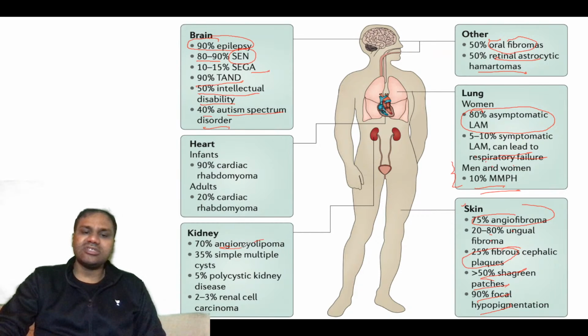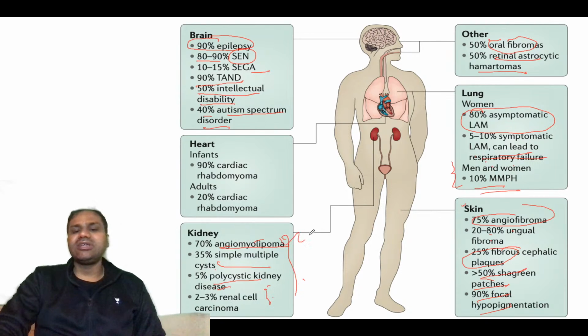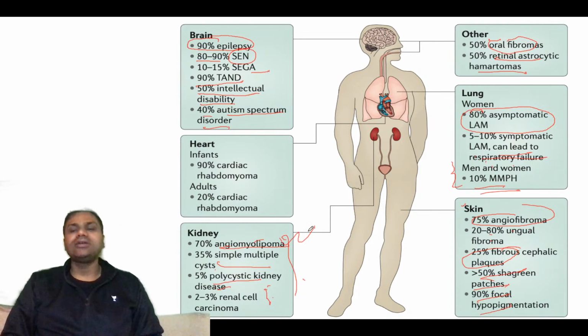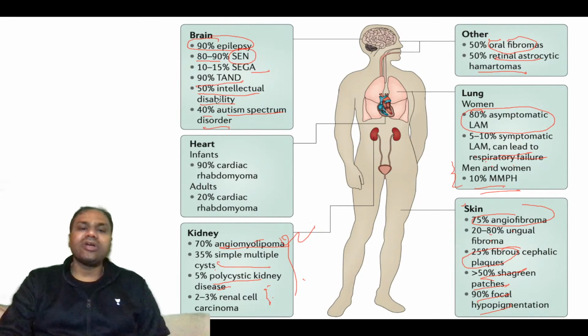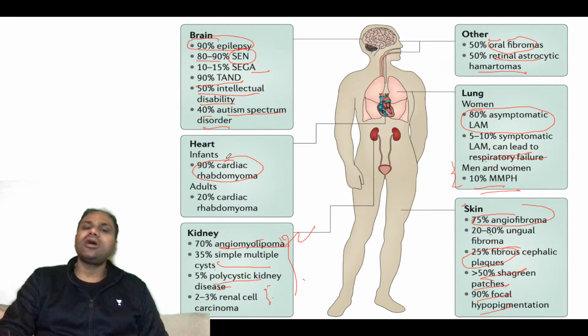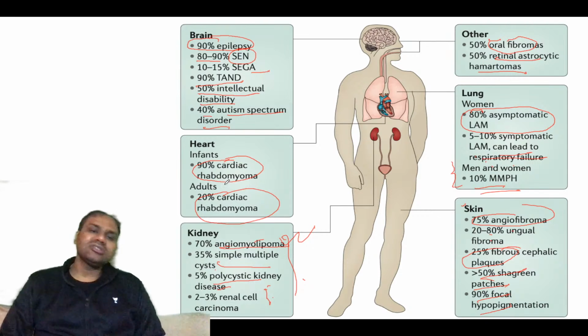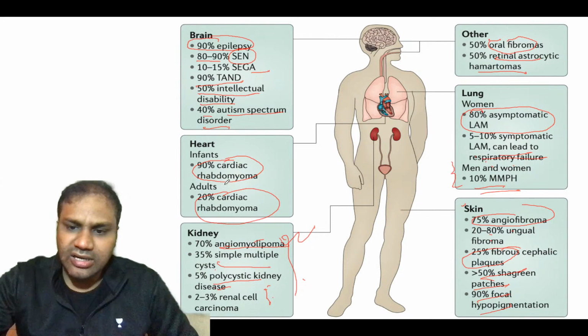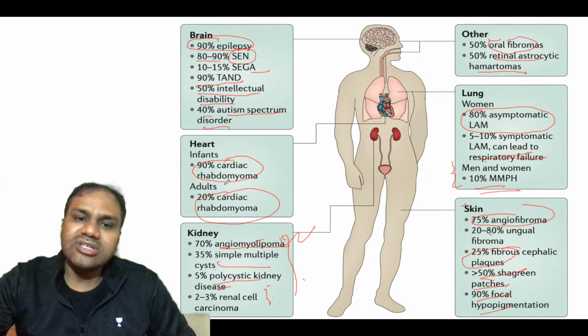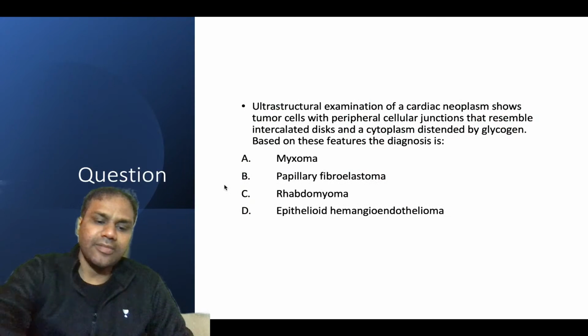In the kidney it can be seen 70% angiomyolipoma, 35% simple multiple cysts, 5% polycystic disease, and 2 to 3% renal cell carcinoma, okay. So basically in the kidney angiomyolipoma is more important, renal cell carcinoma is less important, polycystic disease and simple multiple cysts are important. In the heart you can see 90% cardiac rhabdomyoma, that we will see again in infants. In adults 20% cardiac rhabdomyoma, okay. So these are the basic diseases associated with TSC, tuberous sclerosis.